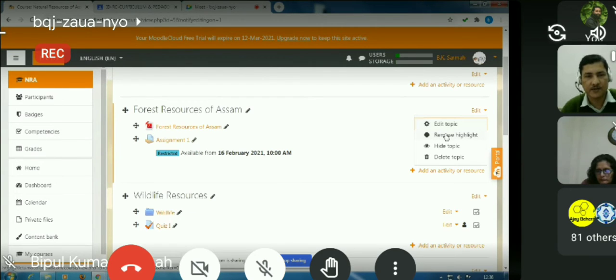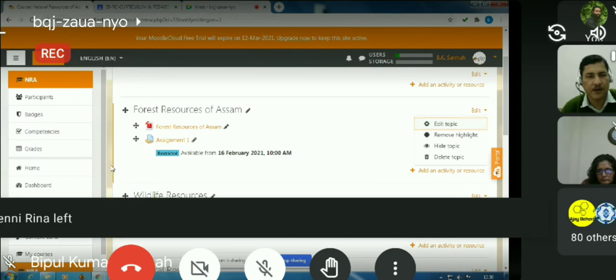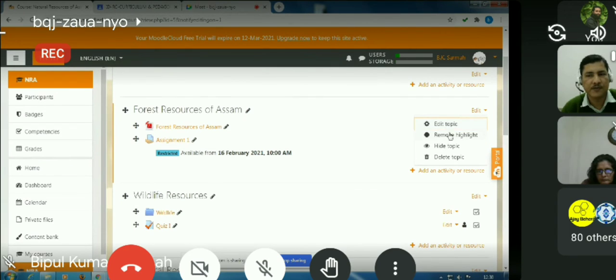Where is the highlight? For the highlighted topic, you can see there is a vertical bar to the left side of the topic. For the next topic, we do not have a small, thin vertical bar. So that is the highlight. If I just click remove highlight, that bar will disappear.